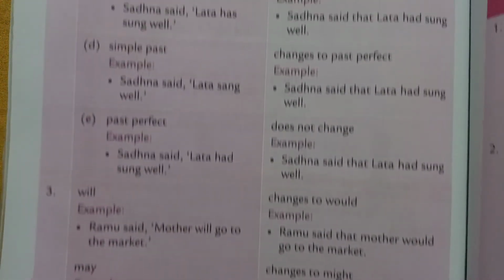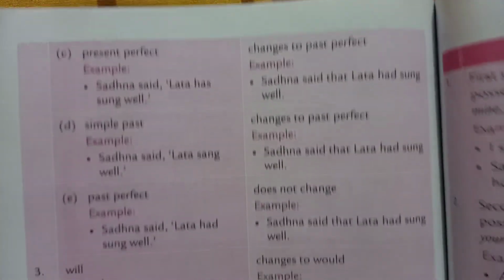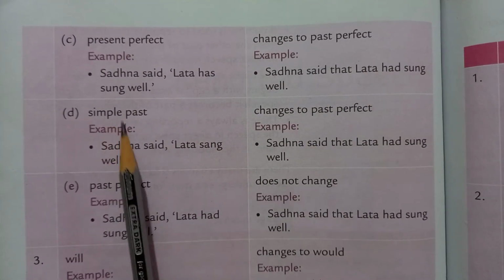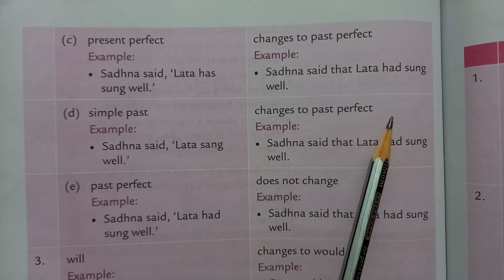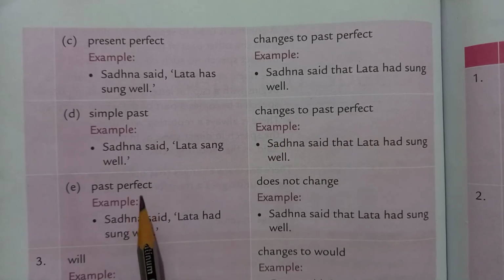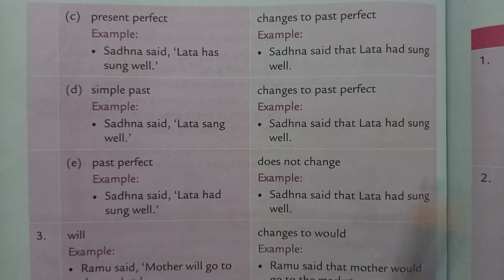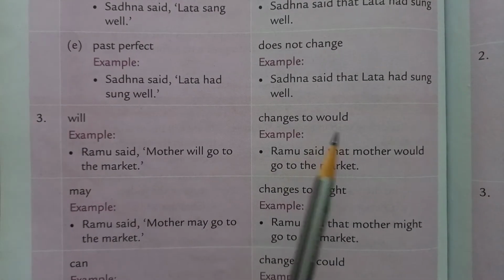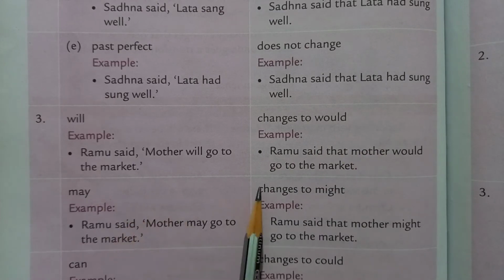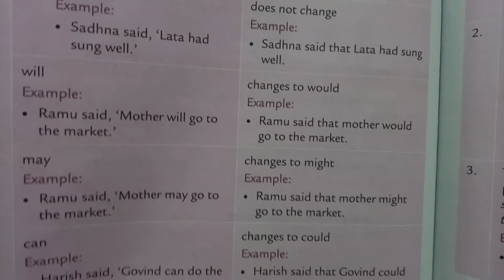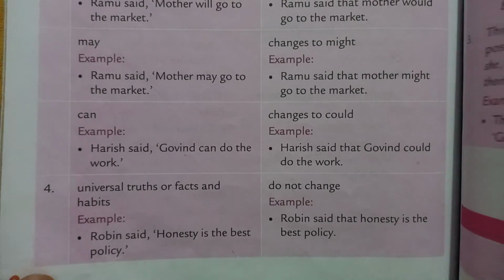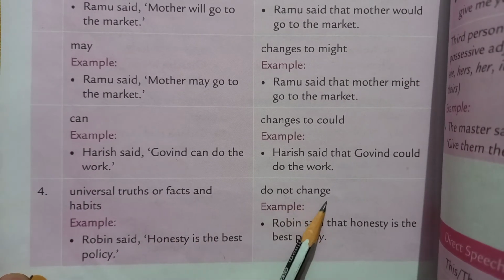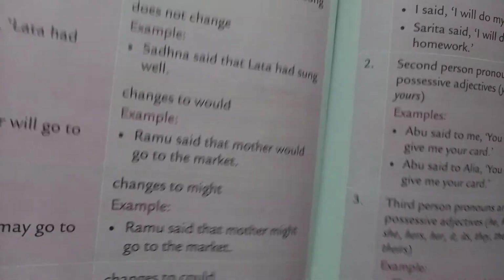So again see, present perfect changes to past perfect. Simple past changes to past perfect. Past perfect does not change. In case of indirect speech, will changes to would, may changes to might, can changes to could. Universal truth or facts and habits do not change. Okay.